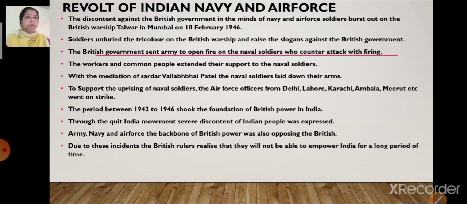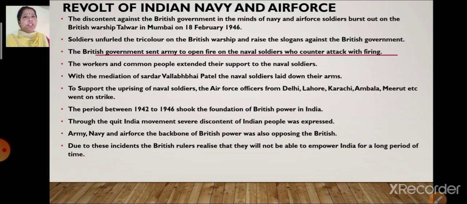To support the uprising of the naval soldiers, the Air Force officers from Delhi, Lahore, Karachi, Ambala and Meerut also went on strike. This discontent was shown by the Indian Navy on the British warship Talwar, and now, to support the Indian Navy, the Air Force also came into the picture and started a strike.